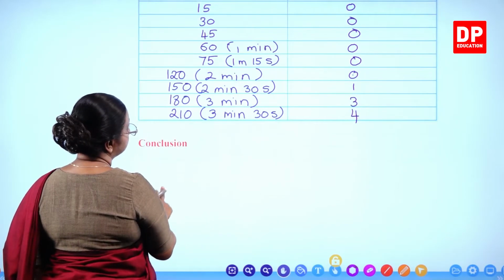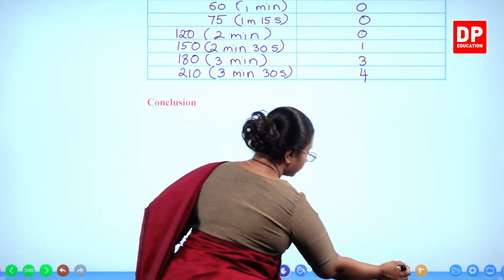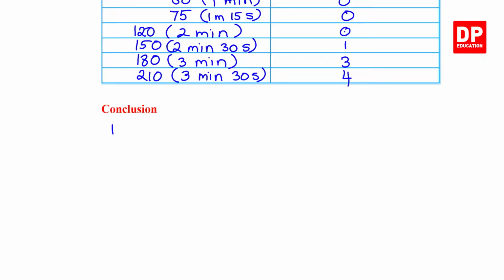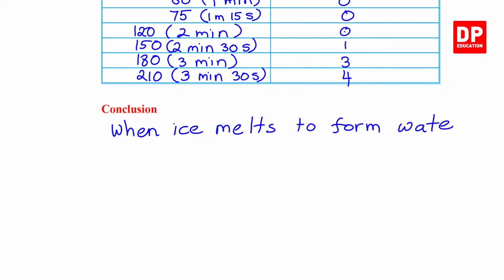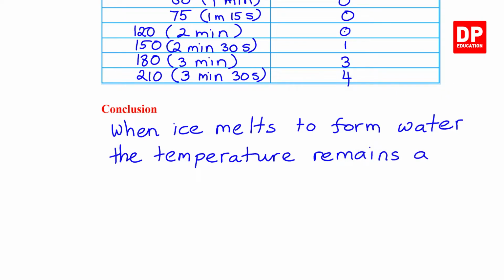So here, we can say when ice melts to form water, the temperature remains a constant value.